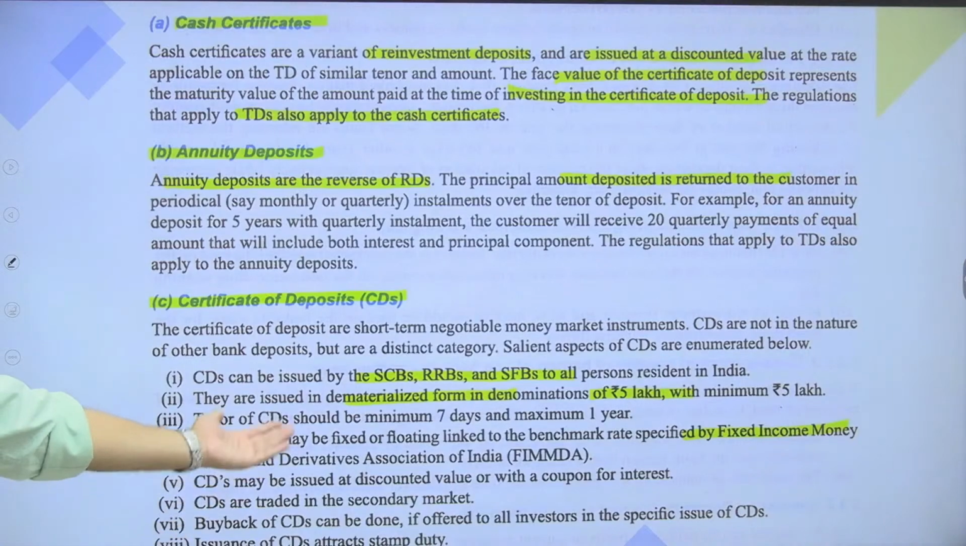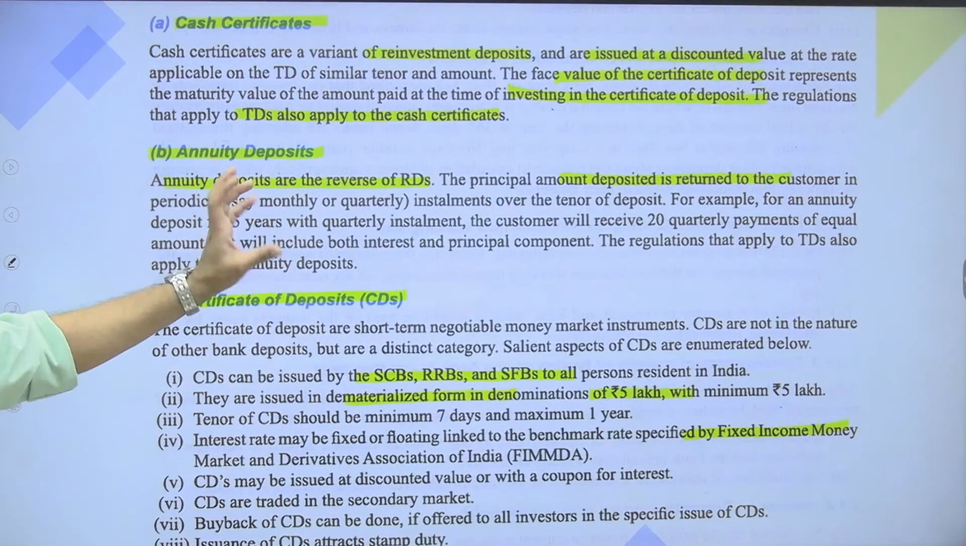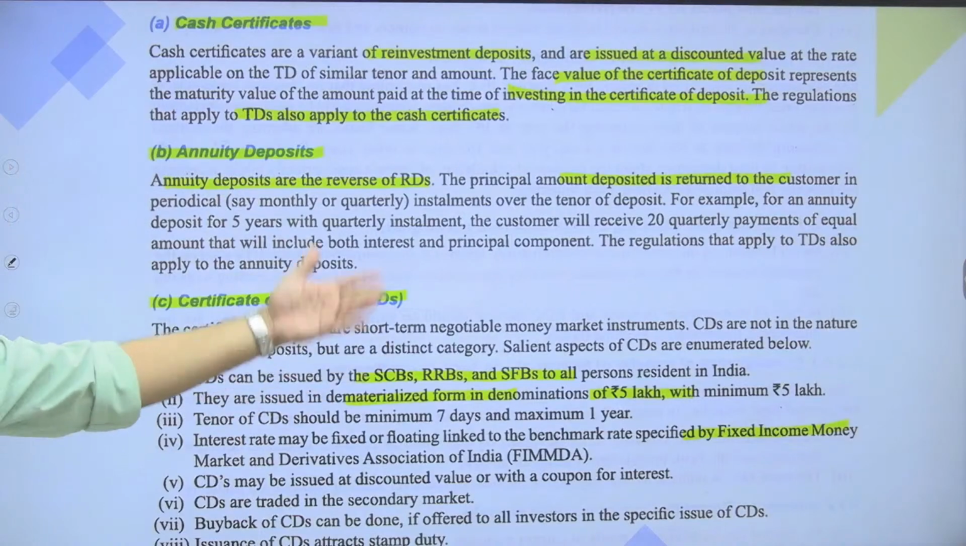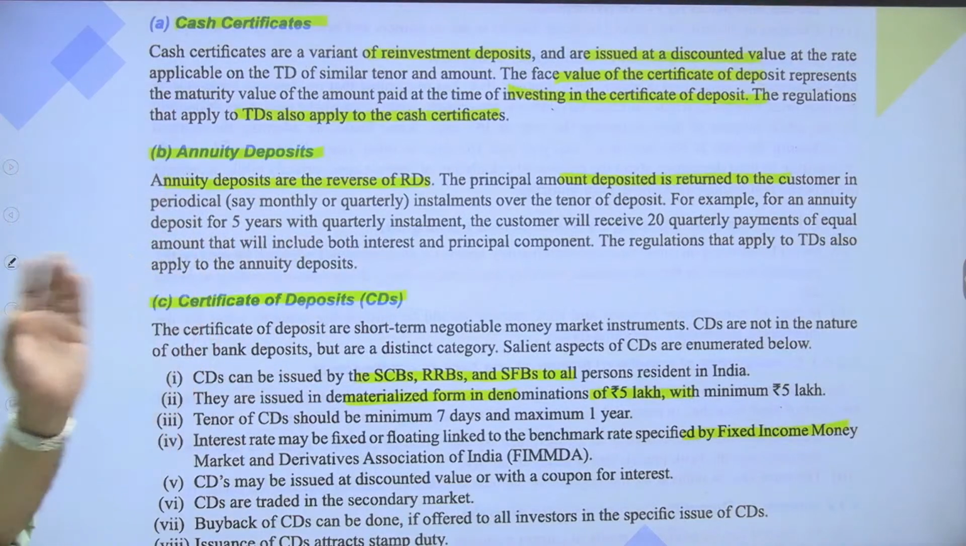So it can be issued at a discount. Let's say on face value we are giving some discount, or we can state some fixed rate or floating rate also. Okay? Buyback of CDs can be done if offered to all investors in the specific issue of CD. Issuance of CD attracts stamp duty. Okay? So these are the three major products.